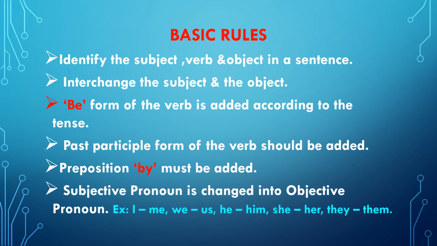We is changed into us. He to him. She to her. They to them. That means in the active voice I, in the passive voice me. In the same way it continues. So these are the basic rules that we must keep in our mind whenever we change a sentence from active voice to passive voice.